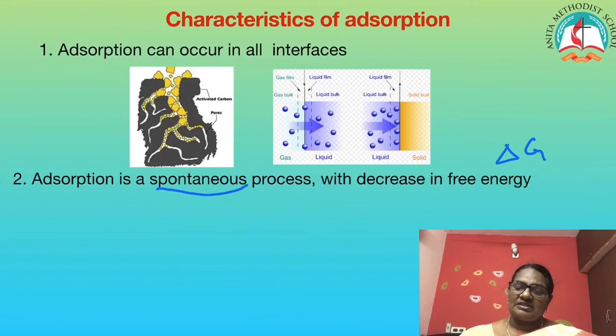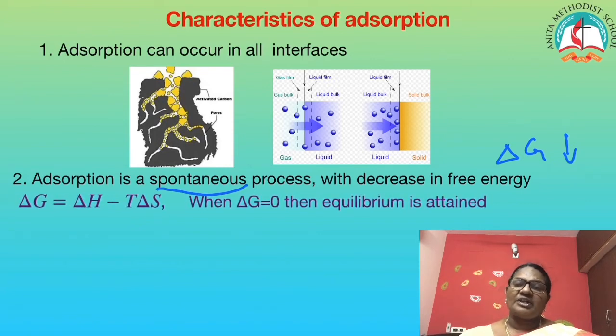For any spontaneous reaction, there is a decrease in free energy. It always decreases when spontaneous reactions occur. This is given by the Gibbs free energy relation: delta G equals delta H minus T delta S, where delta H is enthalpy and S is the entropy.